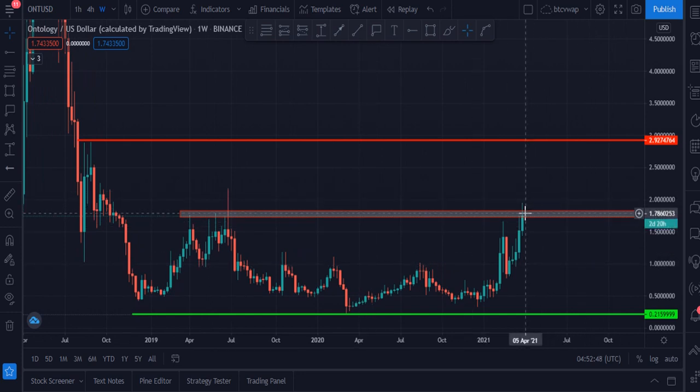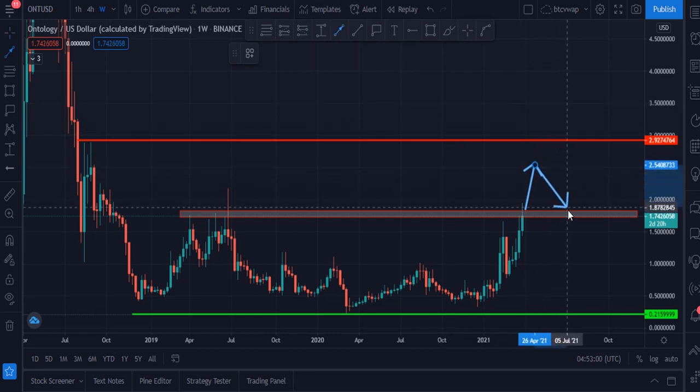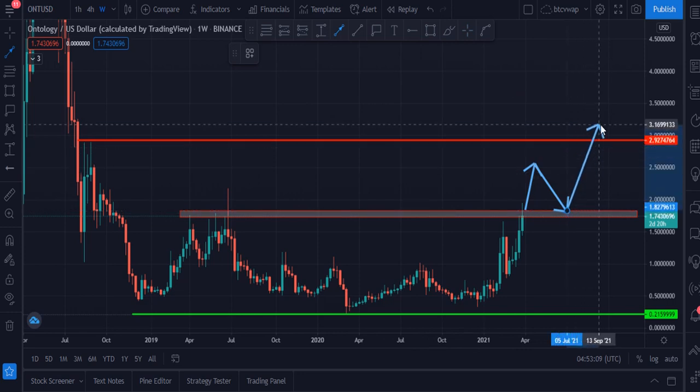And once it breaks this, then definitely it has to hit this target. We have to wait. Maybe it will go up like this, and after that it will go down to retest this zone, which is 1.70 to $1.80, and after that it will go up.